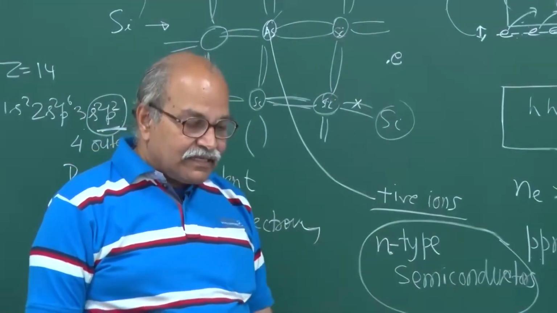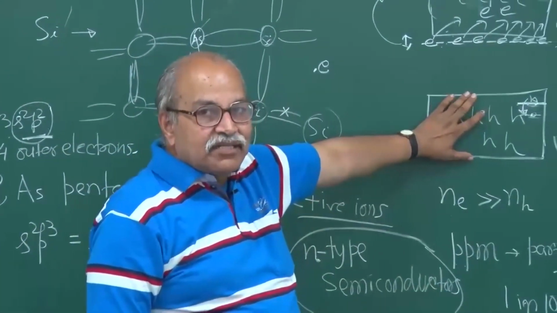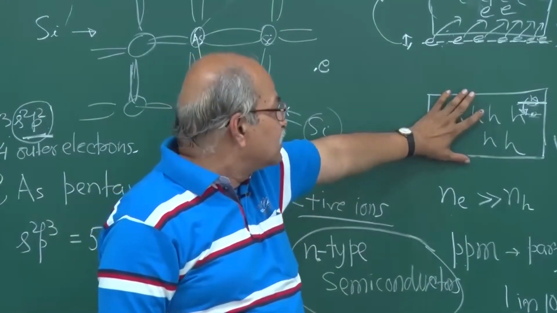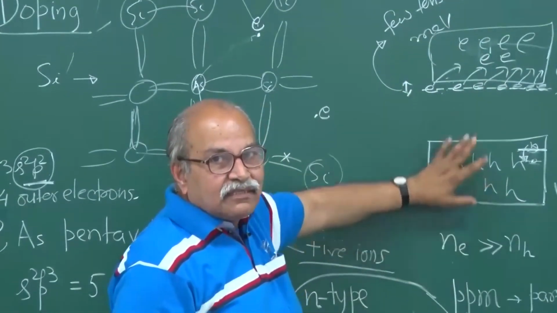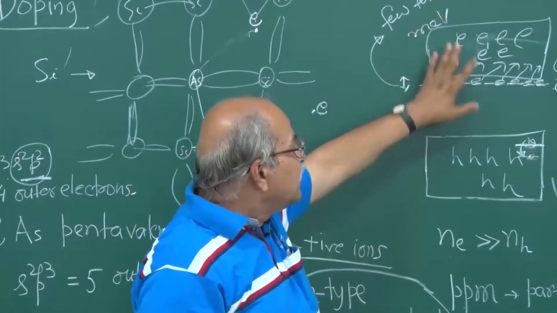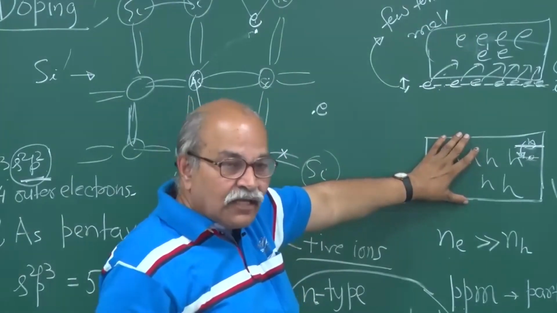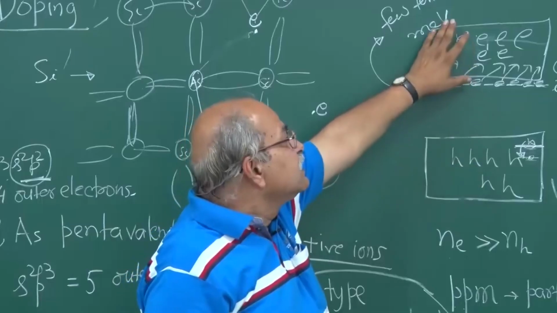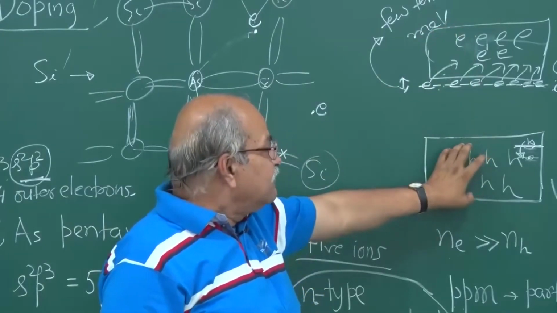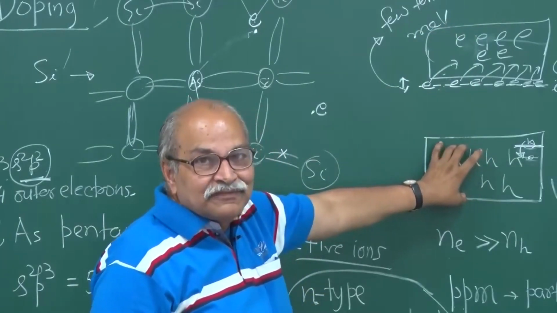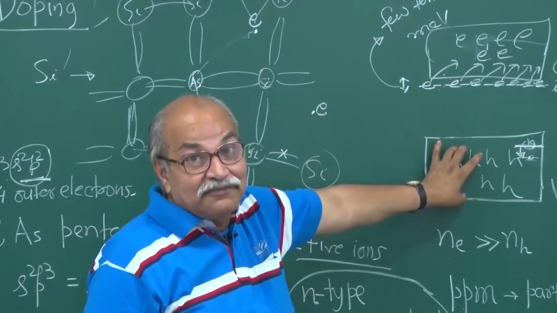Now a very interesting thing happens. What happens to the number of holes? In the intrinsic case, we have some number of holes here, some number of electrons here, and the number is equal. The number of conduction electrons is the same as the number of holes for intrinsic semiconductors. And now you are putting in some impurity, increasing this Ne. If Ne is increased, that is fine. Is there any effect on the number of holes? Yes, there is an effect. A profound effect. Why?